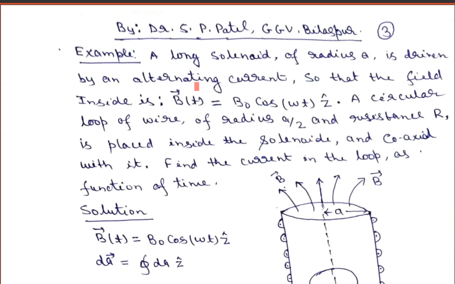Find the electric field in the loop, and find the current in the loop as a function of time.